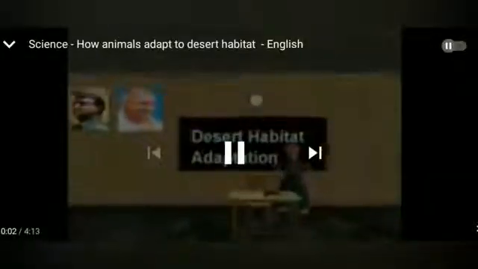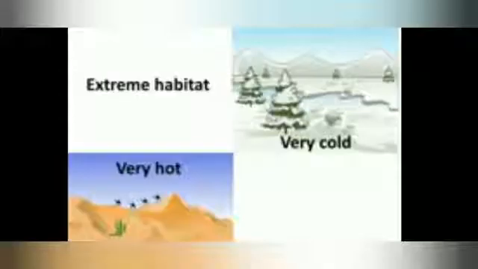Good morning children. Today we shall learn about adaptation in the desert habitat. We have learnt about many habitats and how many animals have succeeded in overcoming many challenges to survive. In a few habitats the conditions are too harsh, like the polar region and deserts.